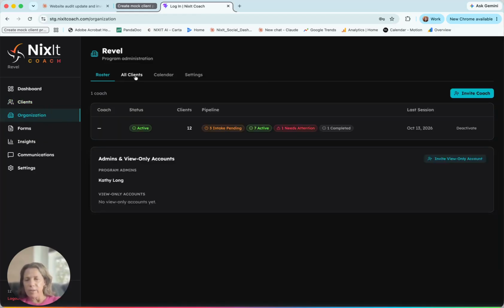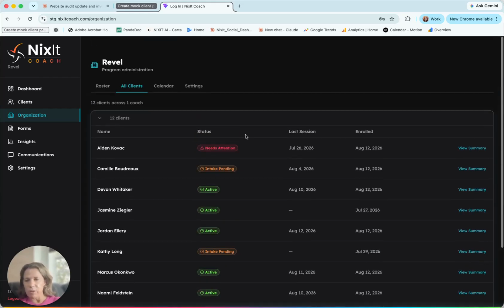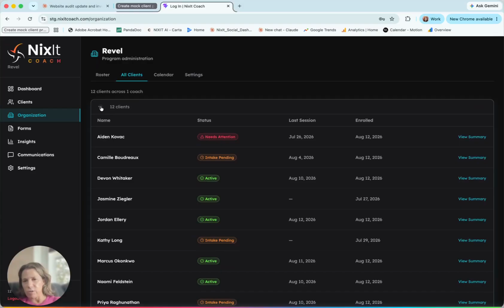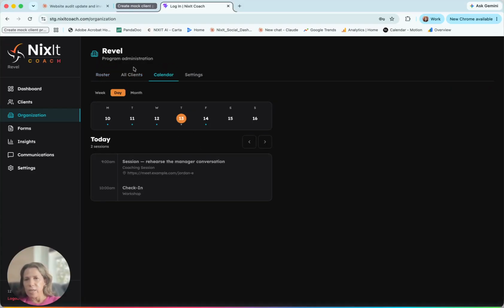Over in the organizational tab, this is slightly different. This is for if you are in some sort of cohort where you have different coaches. So right now I don't have an additional coach. Right now I just have a roster and a client and my own calendar. But if I wanted to have multiple coaches and I want to see what their client distribution is, or if I am an administrator over an agency, I might have access to both calendars for each individual coach and be able to assign them different clients that come my way. And it could also be based on specialty, but that's up to you.